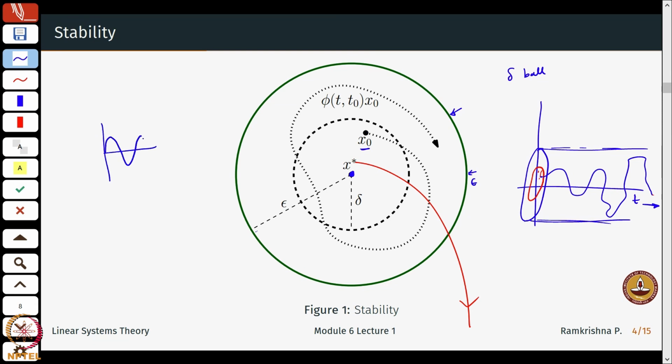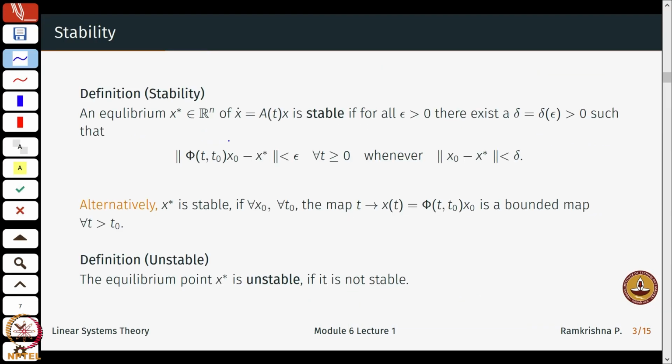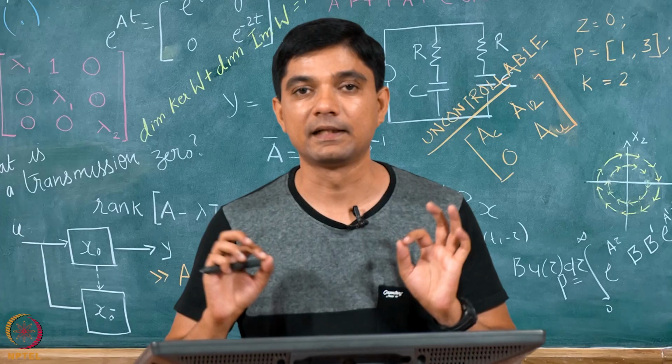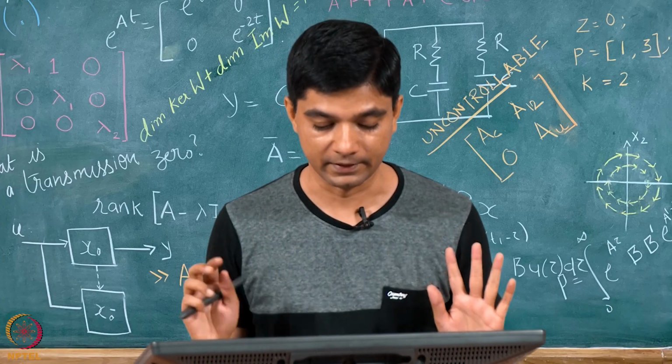It just keeps on oscillating, and this is always stable. So, whenever the initial conditions are in a delta ball, the solutions will be confined to an epsilon ball, or the map T to the solution space is always a bounded map. That is the very loose, basic definition of stability.